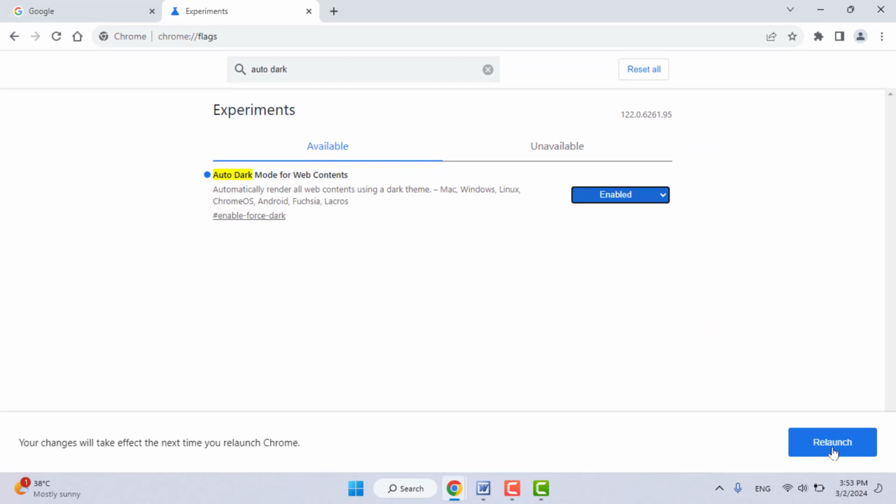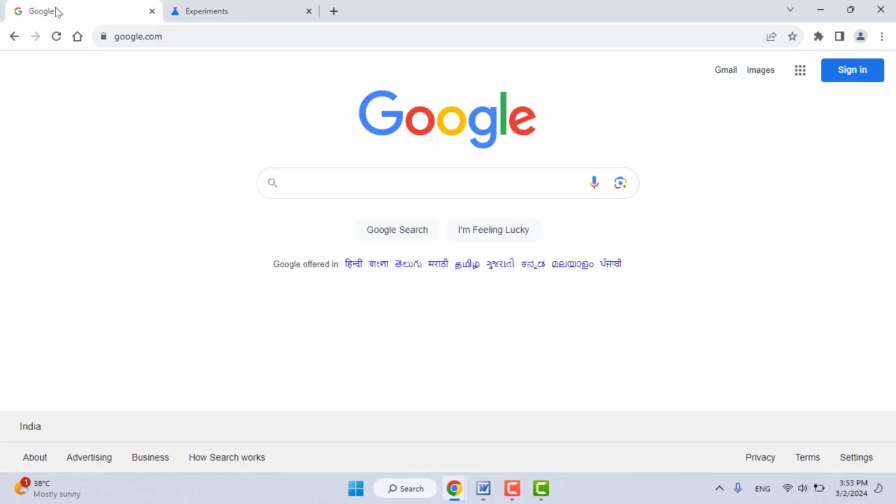Okay, it will relaunch, meaning restart, your web browser, and then when you open any website on your browser it will open in dark mode. So this is the easy and simple method.